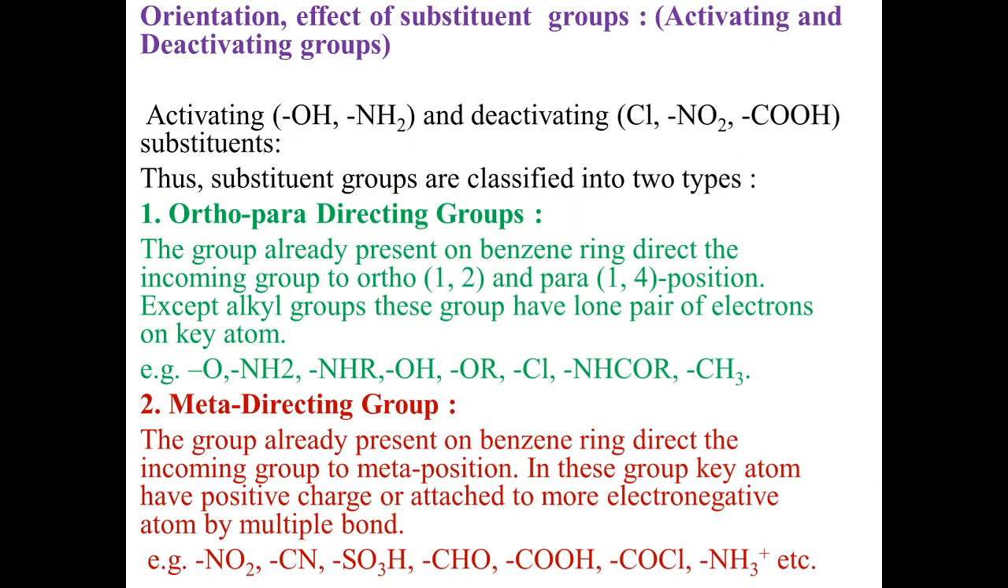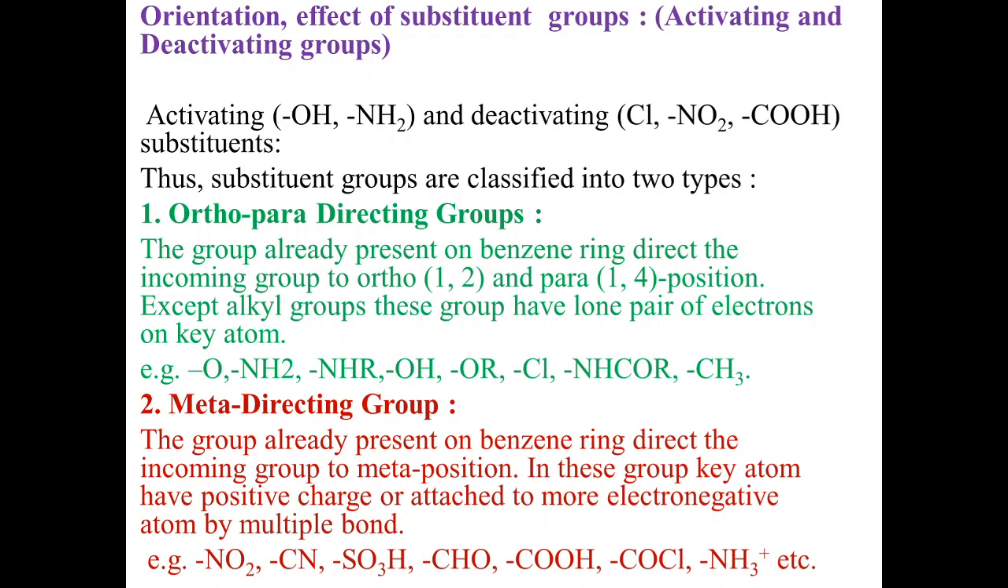Now, orientation effect of substituent groups. There are two types of groups: one is activating groups and the other is deactivating groups. What are activating groups? Groups that are present on the benzene ring and activate the benzene ring towards the substitution reaction are known as activating groups. And what are deactivating groups? The groups which are present on the benzene ring and deactivate the benzene ring towards electrophilic aromatic substitution. We call them deactivating substituents.